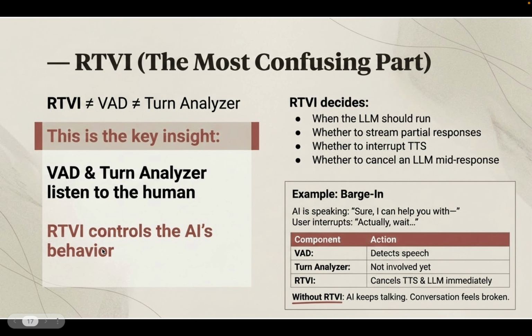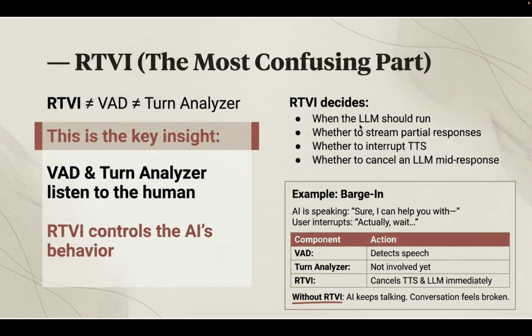RTVI decides: should the LLM run, should TTS stop, should we interrupt. Without RTVI, the AI would keep talking, even if the human is interrupting. If RTVI is not there, it won't stop the LLM, it won't stop TTS. So without RTVI, the AI wouldn't stop.